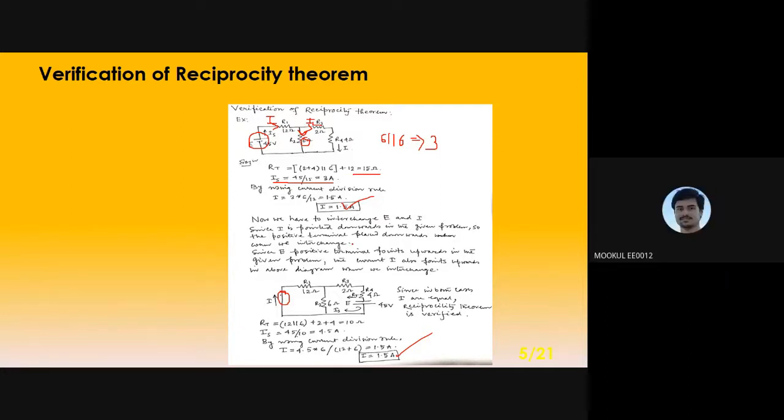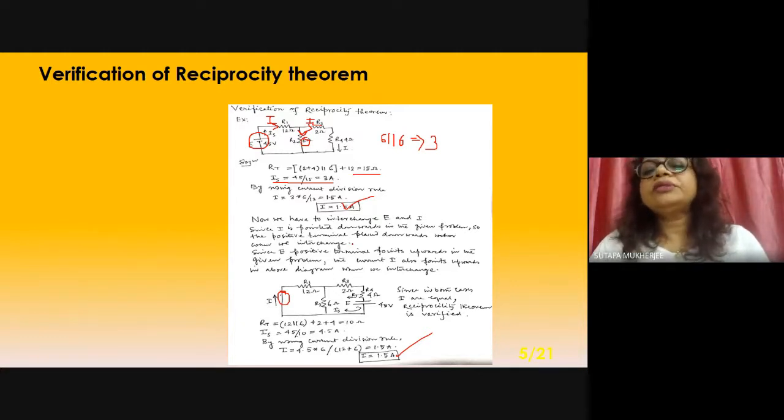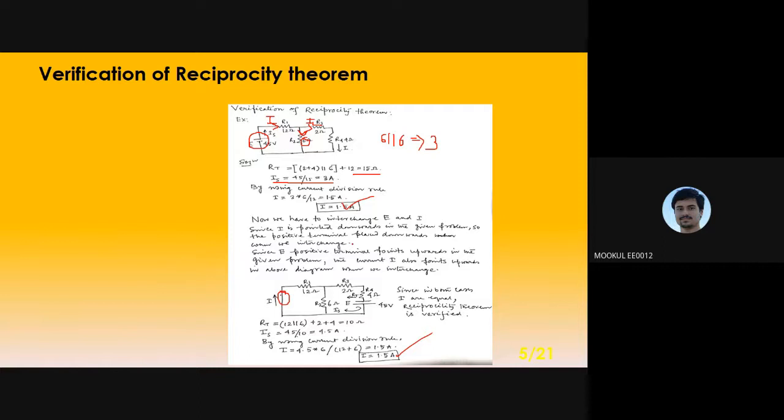Can I go to the next slide, ma'am? If in the exam we are asked to prove this, we can prove this with these types of examples only. Yeah, you can do that. Or the question will be like this: apply reciprocity theorem in this circuit. Okay ma'am. Okay, go to the next slide.